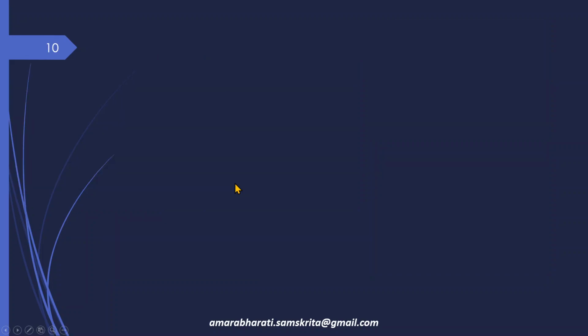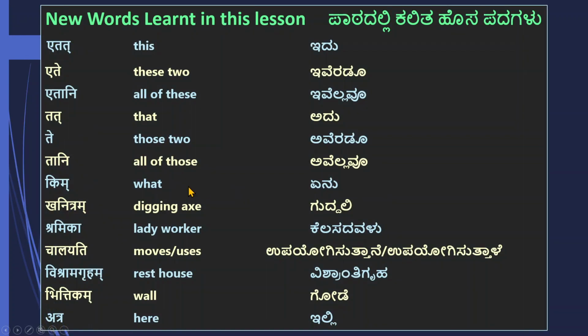We go further. What are the new words which we learnt in this particular chapter? Etat, ete, etani. Etat is this. Ete is these two. Etani is all of these. Tat, te, tani. Tat is that. Te is those two. Tani is all of those. Etat, ete, etani. Tat, te, tani.